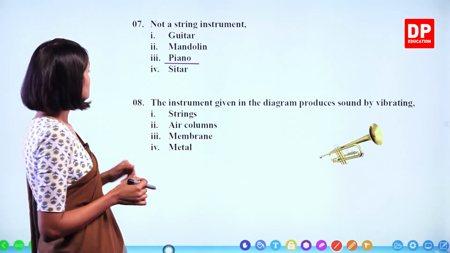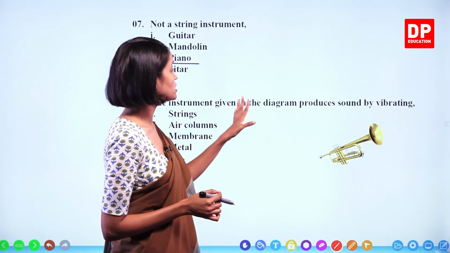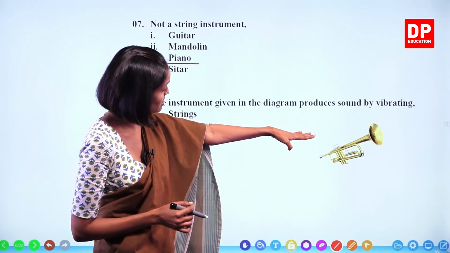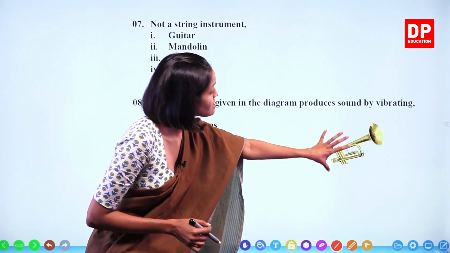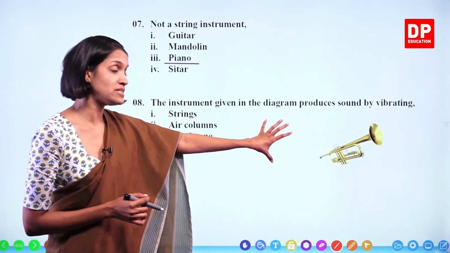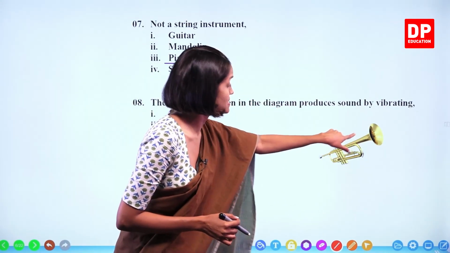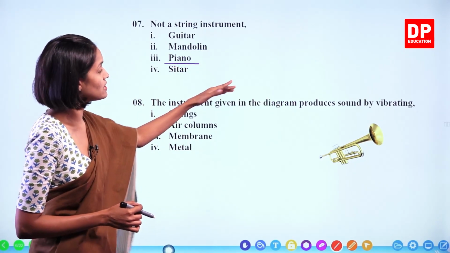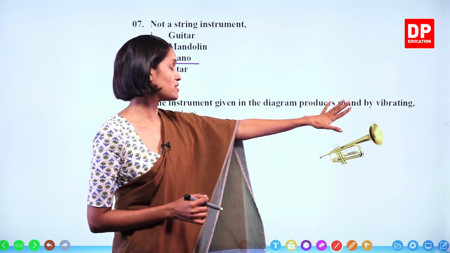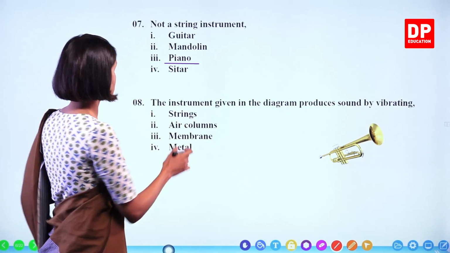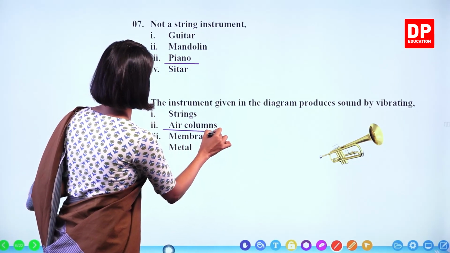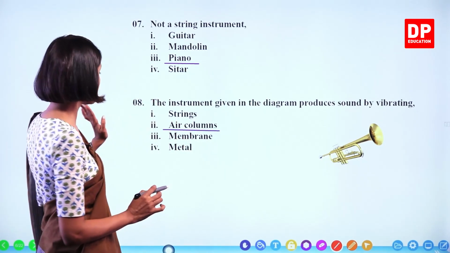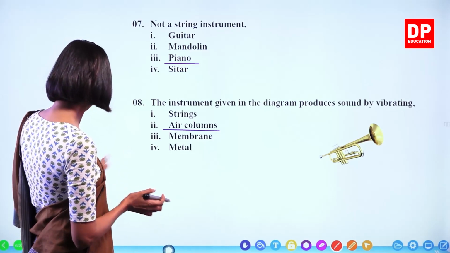Number 8. The instrument given in the diagram produces sound by vibrating what? What is this instrument? This is a trumpet. It can produce sound by vibrating the air column trapped inside. Therefore, the instrument given in the diagram produces sound by vibrating air columns. The answers given: strings, membrane, metal, no. Air columns is the answer.